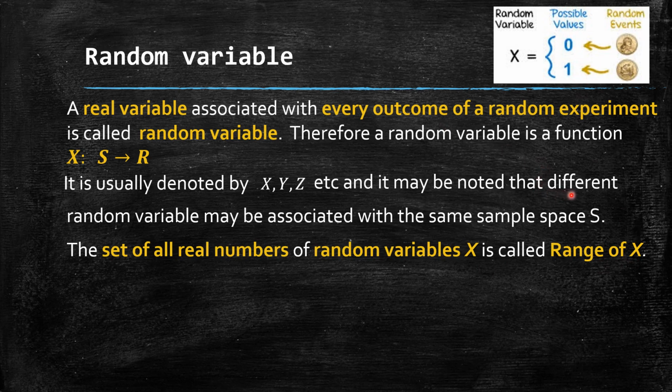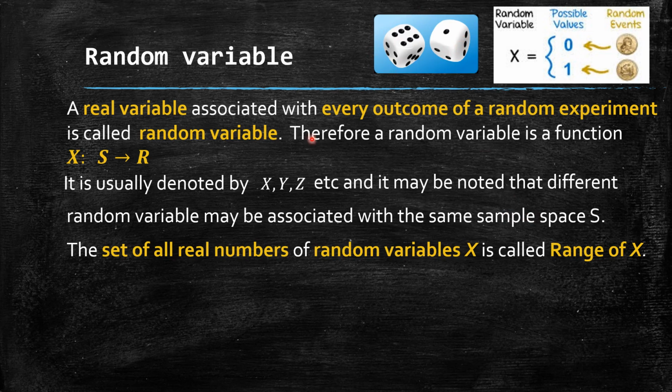Now coming to this point, different random variables may be associated with the same sample space S. For example, take throwing a pair of dice. As all of you know, there are 6 into 6, that is 36 possible outcomes. For each outcome we assign a real number defined by the random variable.